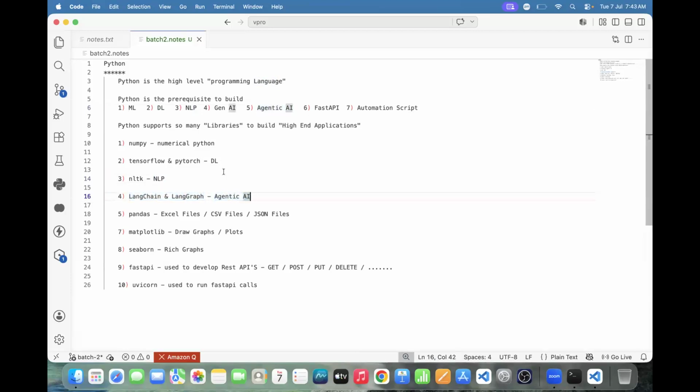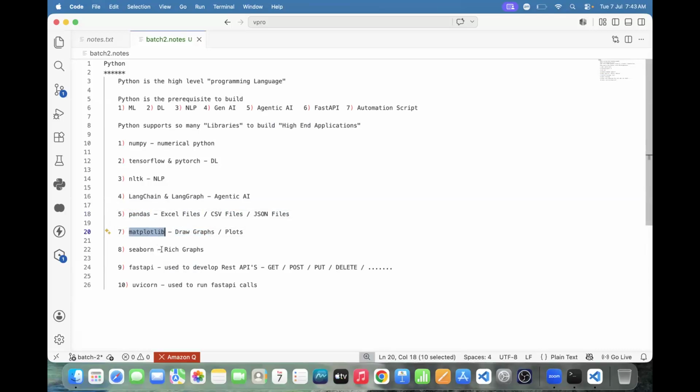How to handle mathematical calculations? Using the NumPy library. How to handle Excel files, CSV files, and JSON files? With the help of a library, the Pandas library. How to draw normal graphs? With the help of what? Using the Matplotlib library.